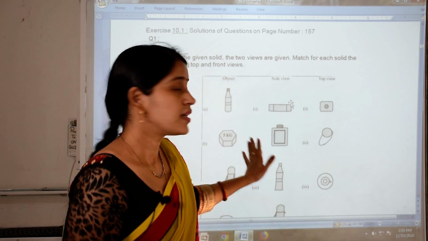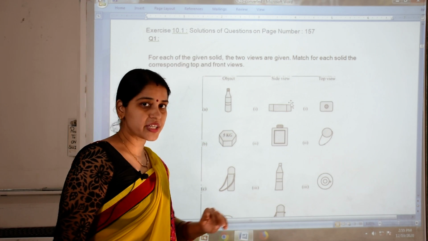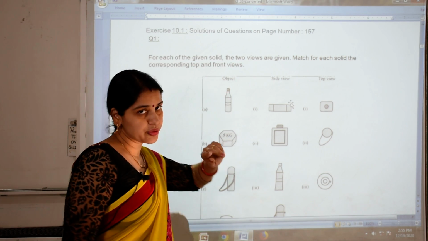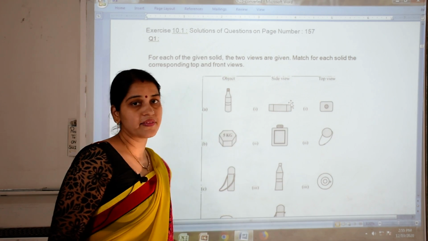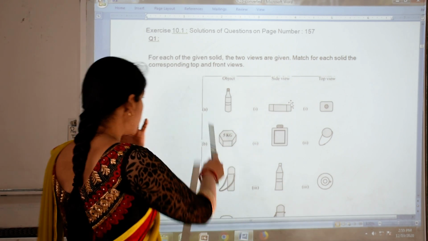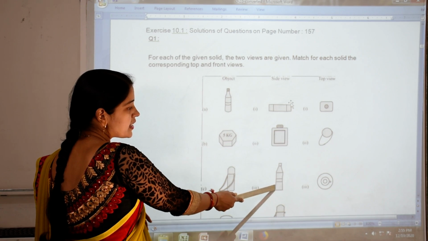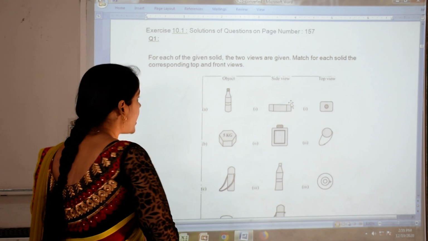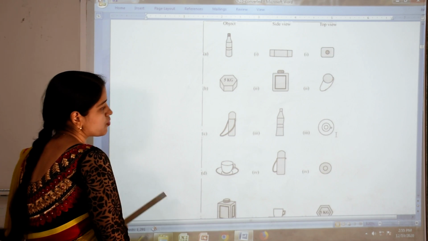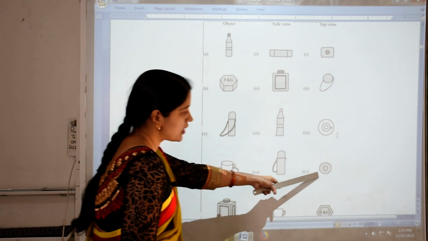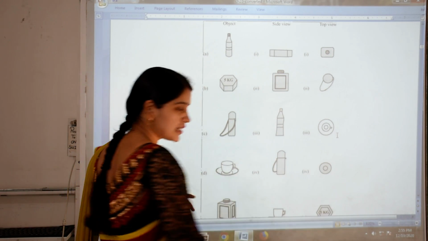So our question is also based on it. You have to match the object according to its two views. Here two views are given, one top and the second front. This bottle, from the side, looks like this, and from the top it looks like this. So you have to match this one with 3.